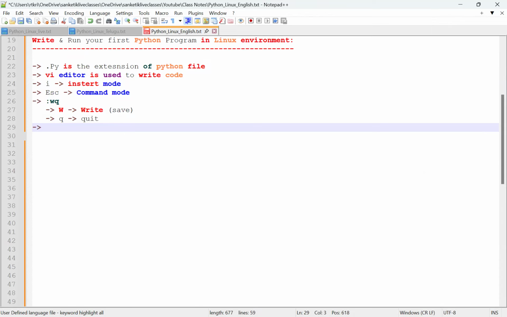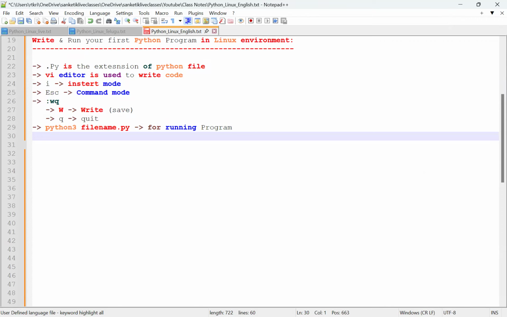For that we used python3 and file name .py for running the program.